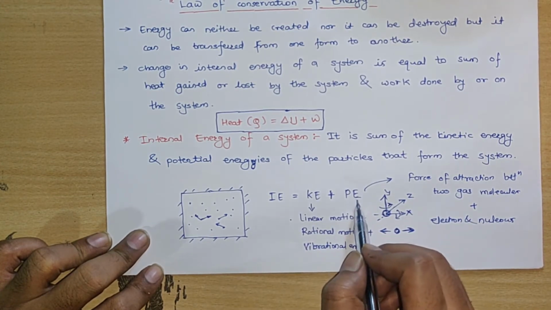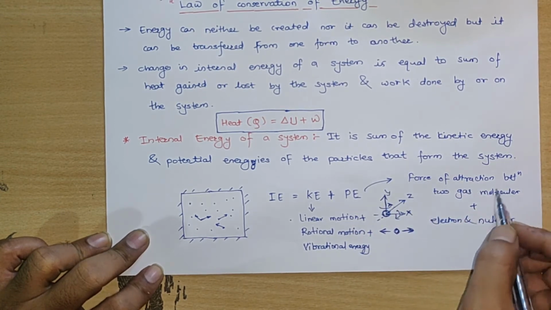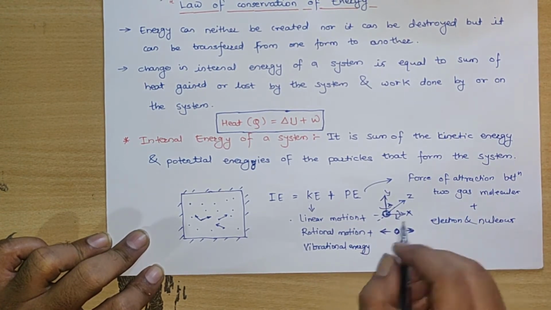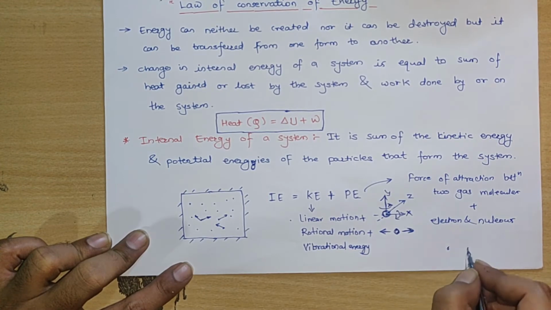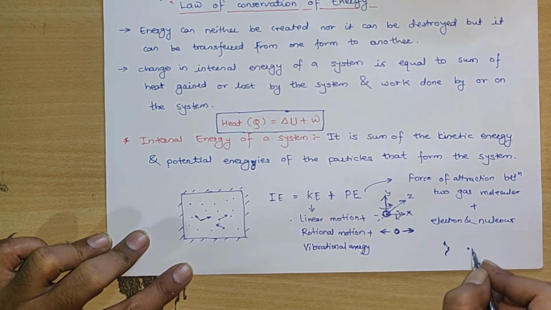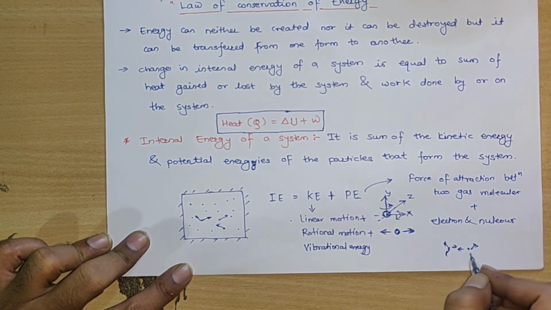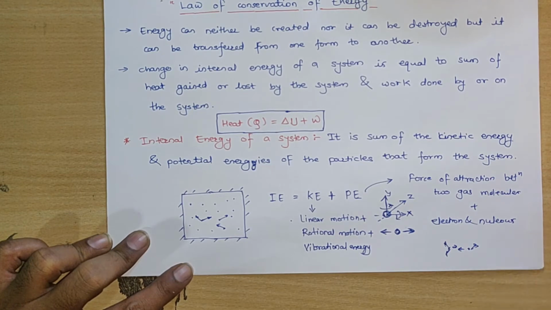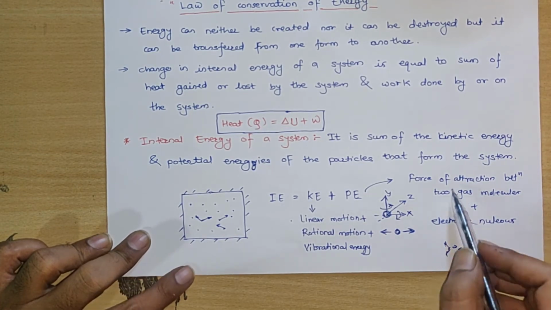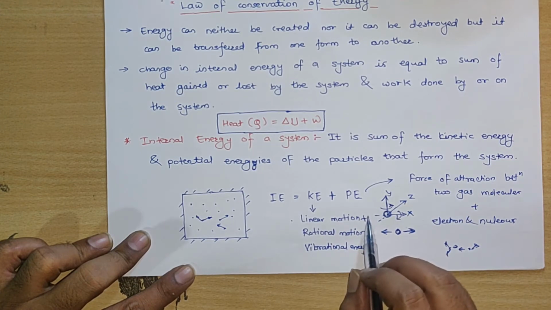Also it can have potential energy, like we know there is a force of attraction between two gas molecules. When two gas molecules are moving around, they have some kinetic energy. At the same time they are getting attracted towards each other, and also getting repelled away from each other. So that force of attraction contributes to the potential energy of this gas.